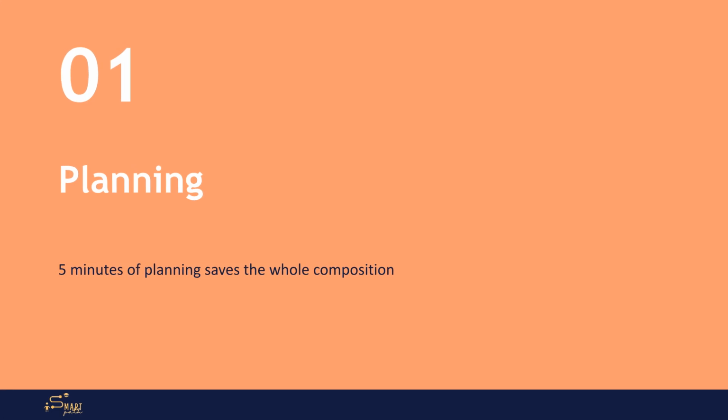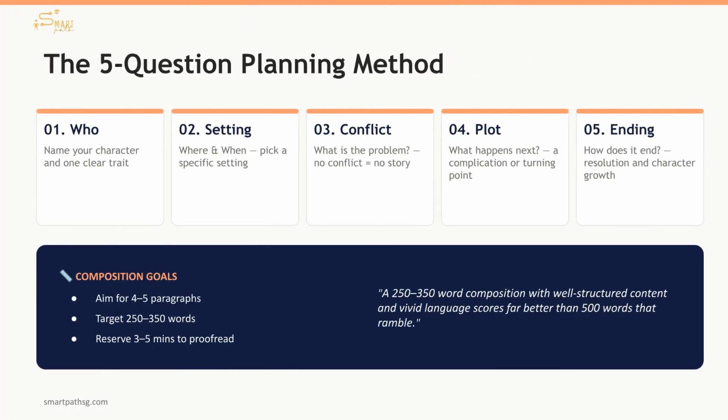Section 1. Planning. Spending 5 minutes on planning can save your whole composition. Students who skip this often run out of ideas midway, or write a flat story with no tension. Use the 5-question planning method to structure your story: who, setting, conflict, plot, and ending. These 5 questions form the skeleton of any story. Answer them in 5 minutes, and your composition almost writes itself.